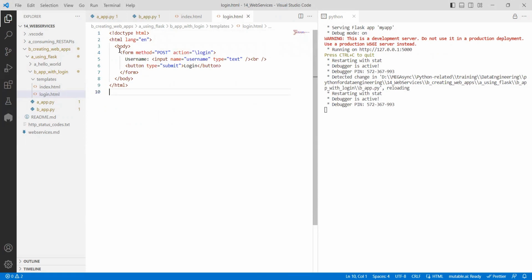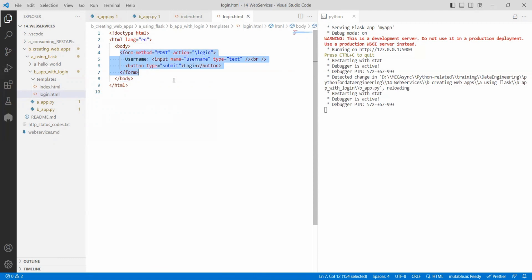So login form means, HTML every time will have this kind of doc HTML. This is the standard line. And from then everything will have tags: open tag, close tag, open tag, closing tag. In the HTML, there will be a header and a body. Header I didn't mention, so only body I'm mentioning. Within the body, I gave a form.